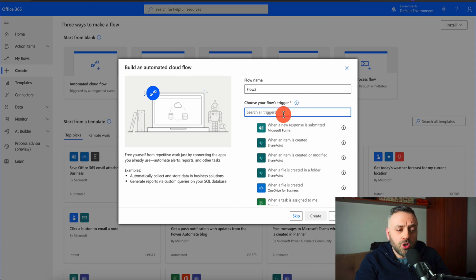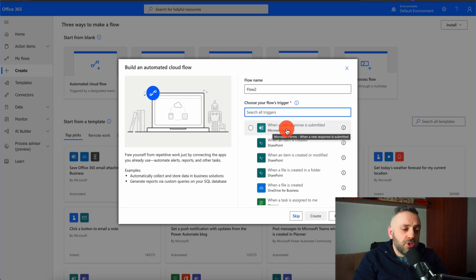Now we're going to search all triggers. There's so many ways. A trigger is something that starts this flow. And these flows are going to be started automatically, okay? We are not going to be manually starting them. We're not going to be babysitting them. They're going to start automatically because of some event. And in this example, it's going to be when a user sends us an email. And I'm going to explain to you exactly how this works.